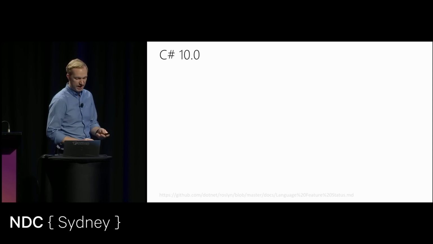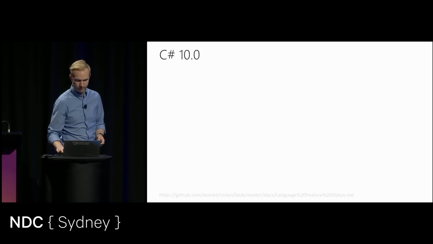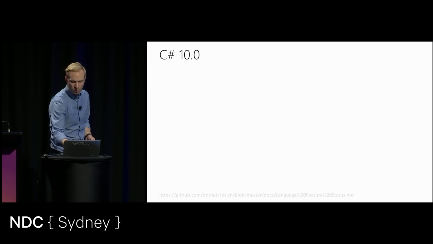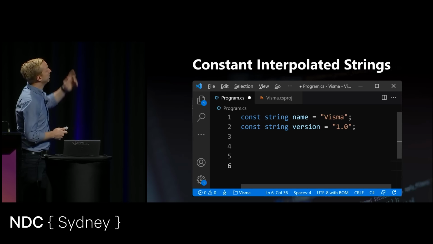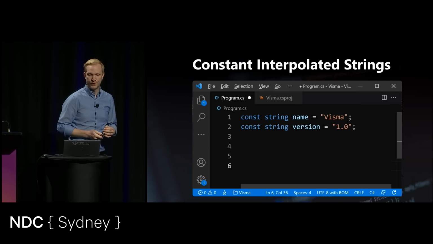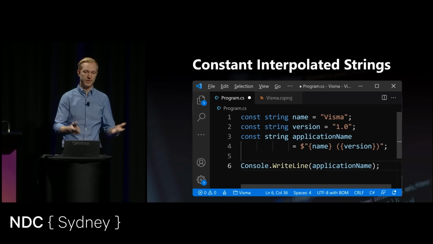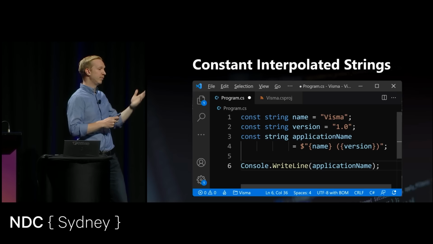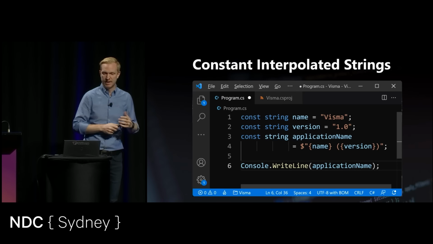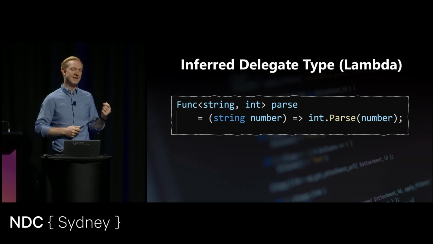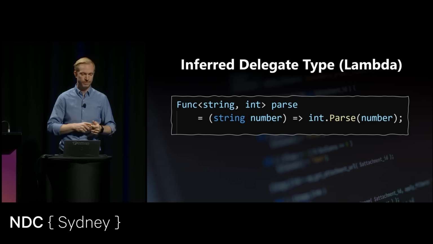So C# 10, again, introduces quite a few things. And one of these is, of course, I mentioned this quickly, constant interpolated strings. What this allows us to do is then use constant values in interpolated strings, which we couldn't do before. But another more useful feature is inferring the delegate types of a lambda.